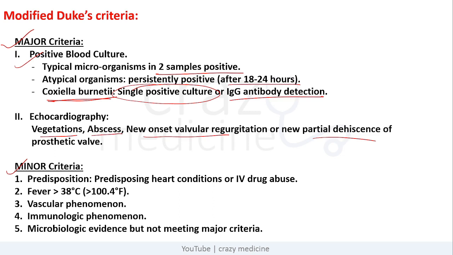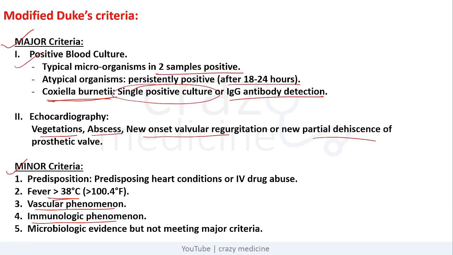And the minor criteria includes predisposition factors or predisposing heart conditions or IV drug abuse, fever more than 38 degrees Celsius, then vascular phenomena like Janeway lesion or hemorrhage, then immunologic phenomena like Roth spot, MPGN, etc. And last is microbiologic evidence but not meeting major criteria.